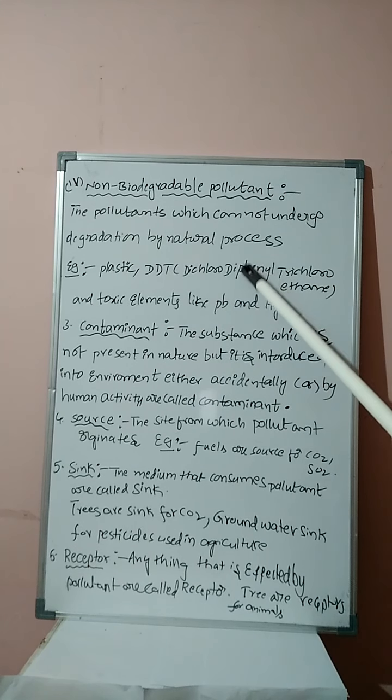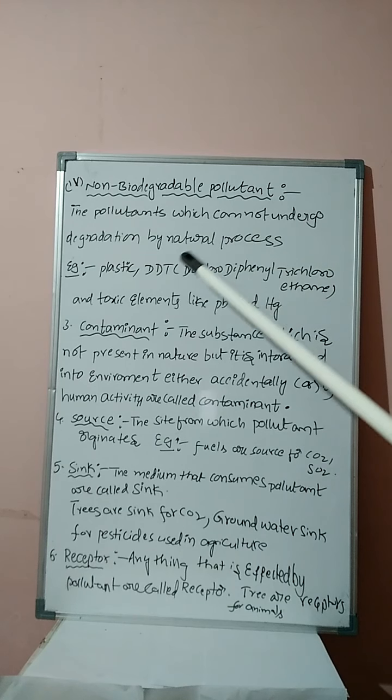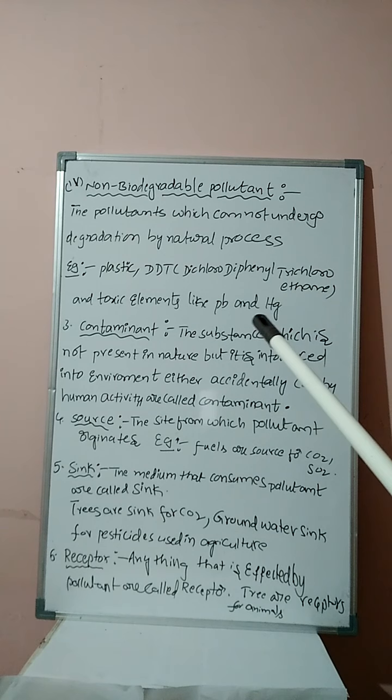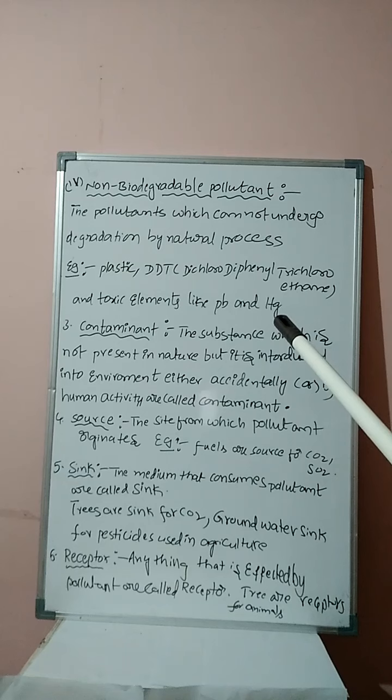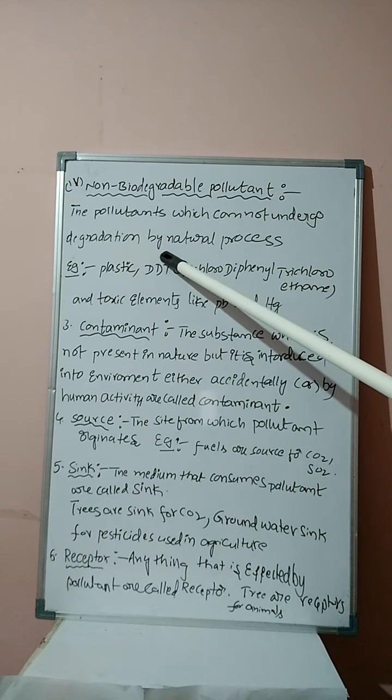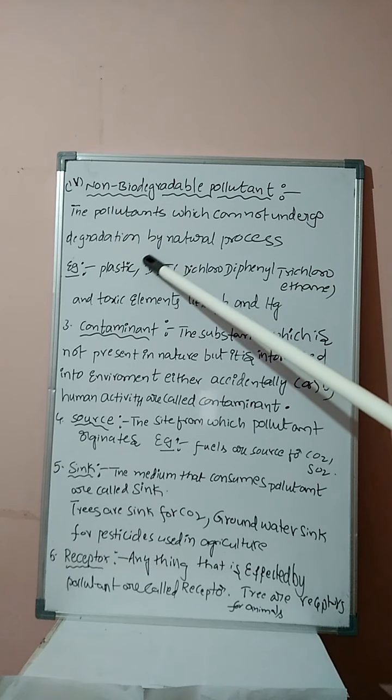DDT, diphenyl trichloroethane, can act as a powerful insecticide to kill insects. It does not undergo degradation once we are using it. Sometimes we use DDT powder to kill the insects in our surroundings, but it is banned for some reasons. It is a non-biodegradable pollutant. Even though it can act as an insecticide, due to its non-biodegradable nature, we are avoiding DDT.